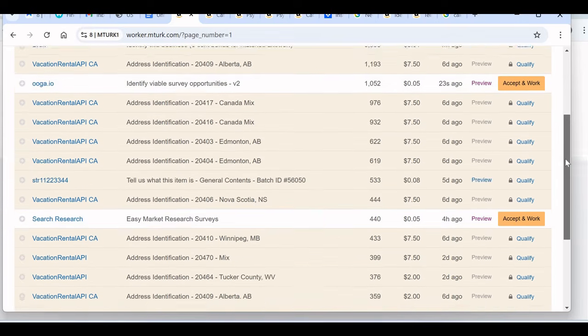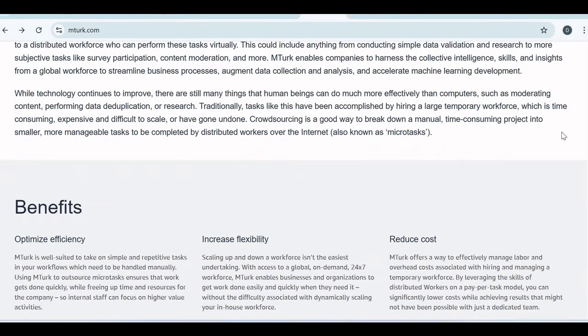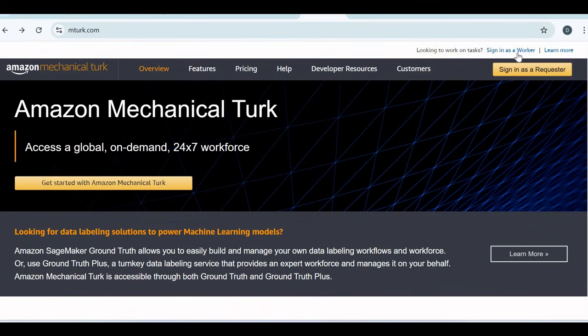Now let me show you how you can get your account. So for you to get an account, you just come to this platform and you click on register as a worker. You land to this page. Okay, this one.